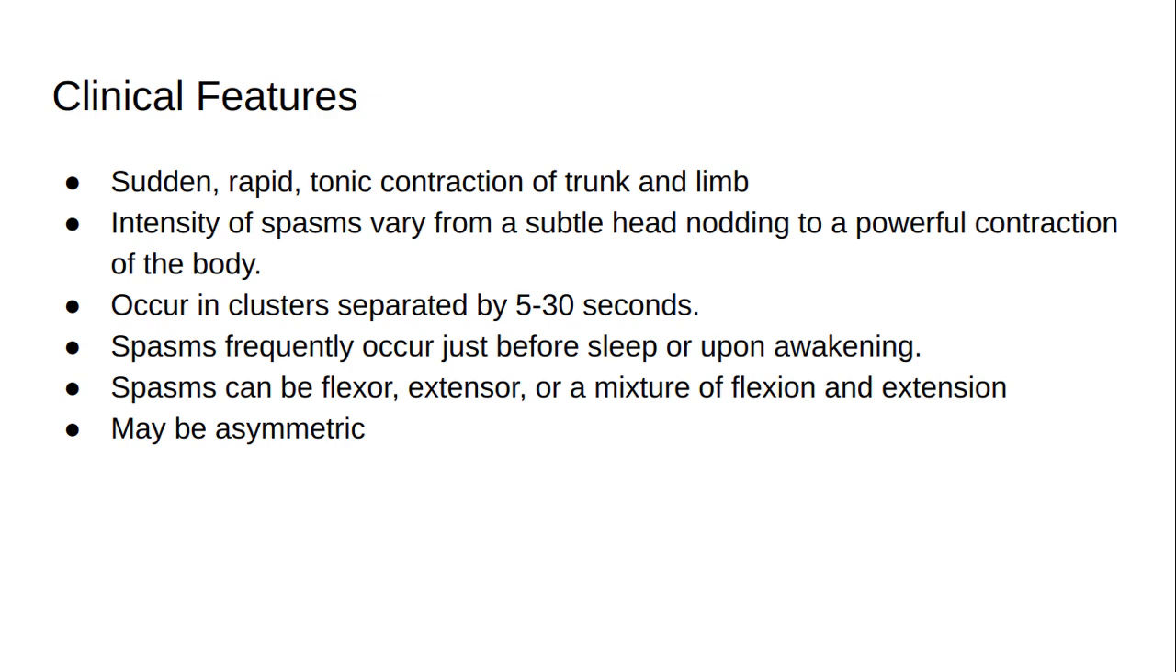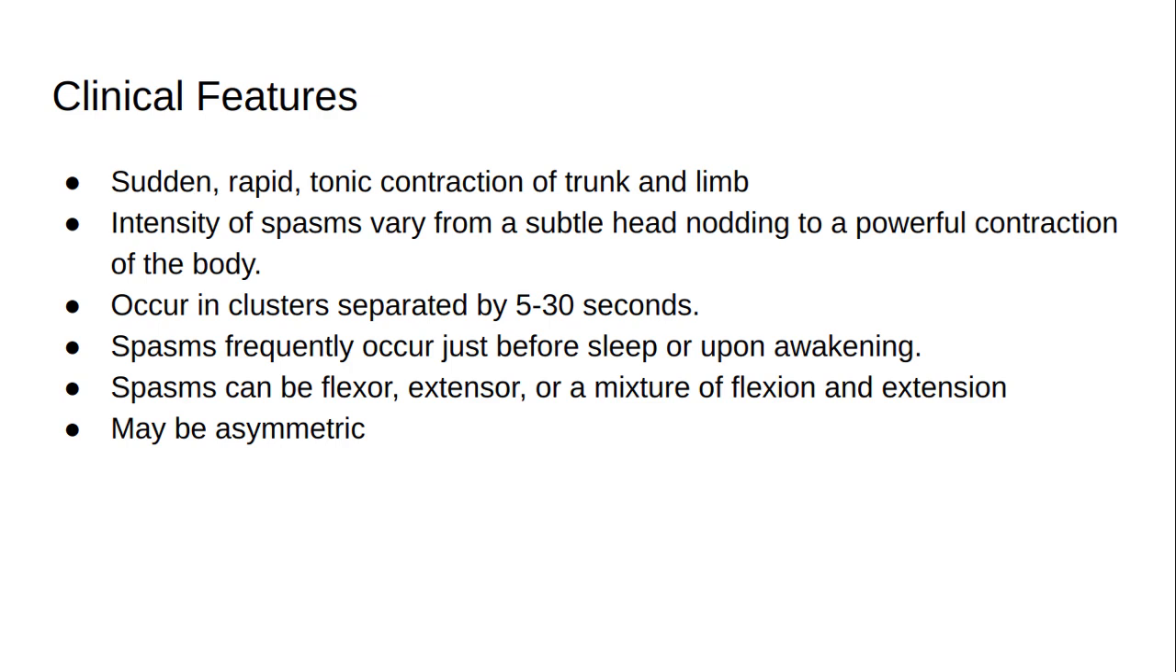Spasms can be flexor, extensor, or a mixture of flexion and extension. Flexor spasms consist of brief contractions of the flexors of the neck, trunk, and limbs, resulting in a brief jerk. They may resemble a self-hugging motion and often are associated with a cry. The patient then relaxes, and the jerk repeats. These attacks occur in clusters throughout the day and last anywhere from less than 1 minute to 10 to 15 minutes or longer in some patients.